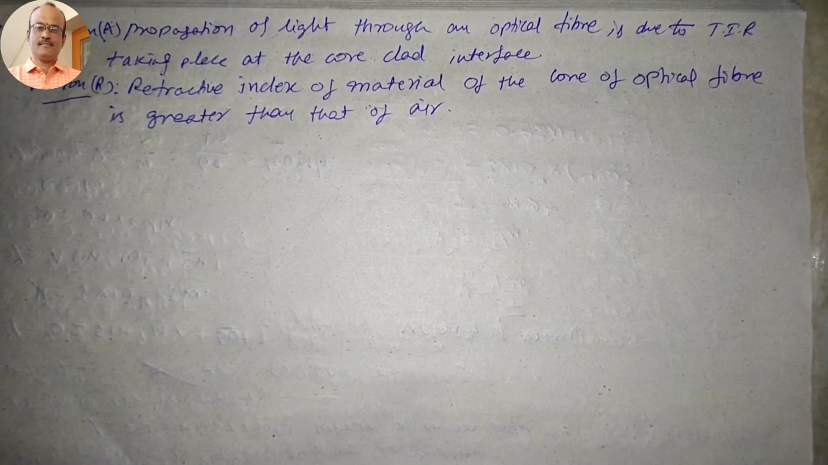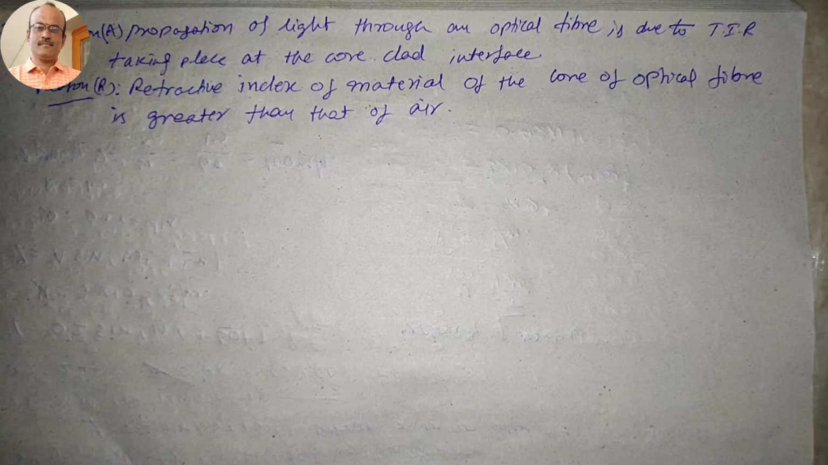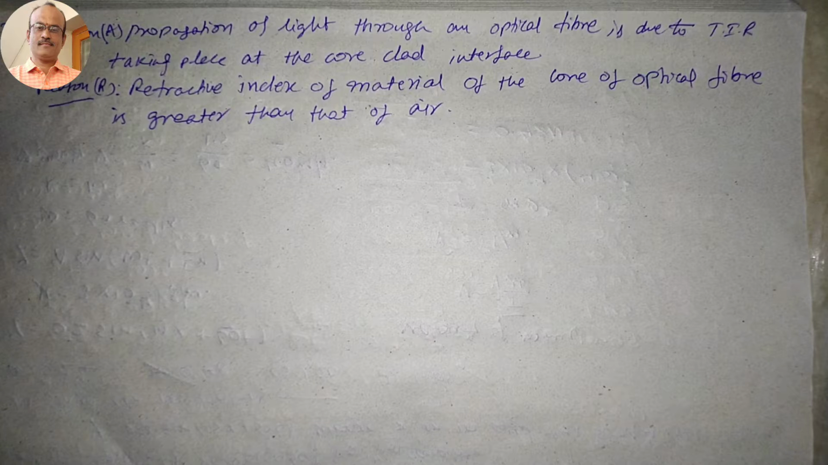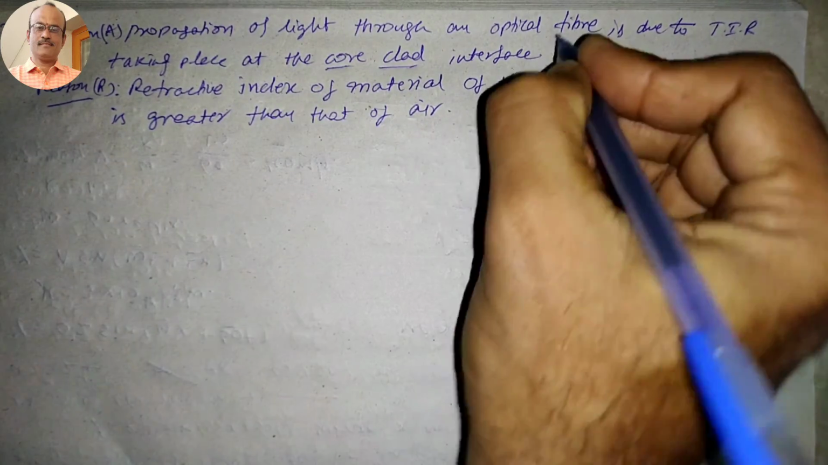Now the question number 23. Assertion. Propagation of light through an optical fiber is due to TIR taking place at the core and clad interface. Reason. Refractive index of material of core of the optical fiber is greater than that of air. So here what happens? A. Propagation of light through optical fiber is due to total internal reflection taking place in between core and cladding. So that means that is absolutely right.